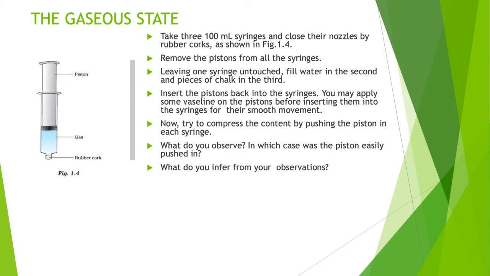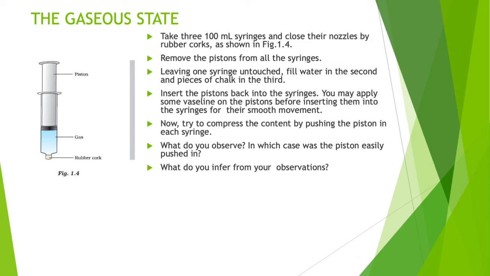That means you have to take 3 syringes. Remove the piston from all 3 syringes. Then in one syringe you leave it like that simply, in the second one you put some water, and in the third syringe you put a piece of chalk. Now insert the piston back into the syringe. You may apply some Vaseline on the piston before inserting it, because you can create smooth movement by applying the Vaseline. Now try to compress the content by pushing the piston in each syringe.